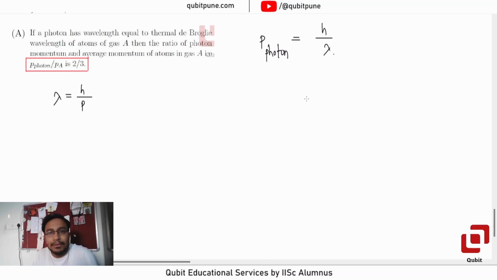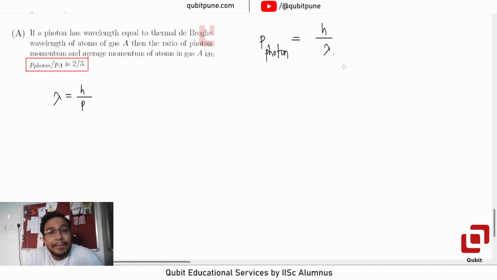So we can use the same formula which we use for any atom or any particle. But please make sure that this is wavelength. Wavelength comes first and then momentum comes. That's for radiation. It's usually wavelength, frequency and that part, and then we bring in the momentum.